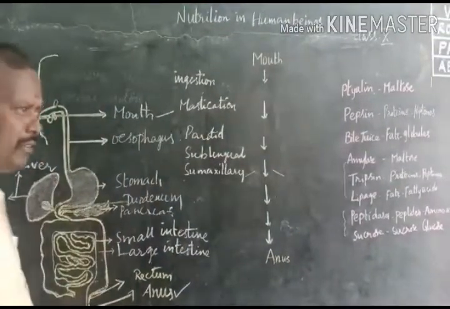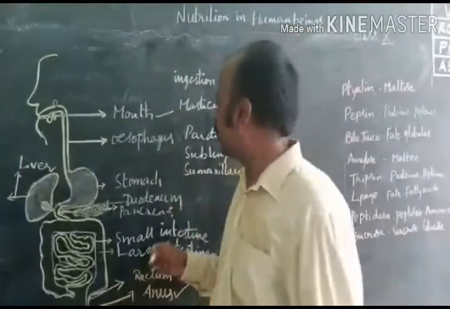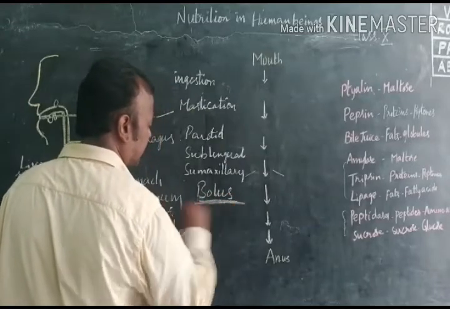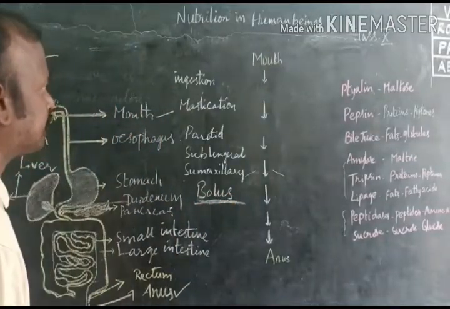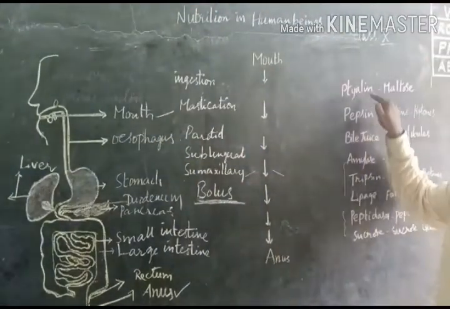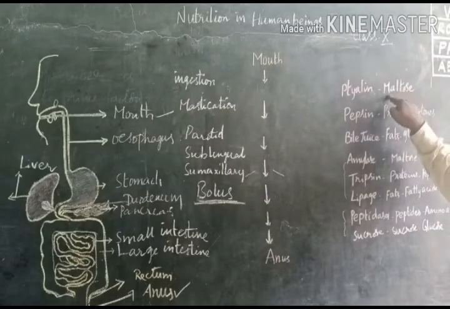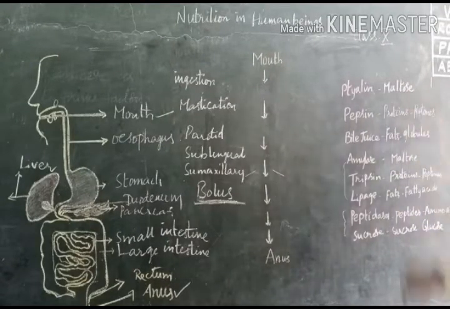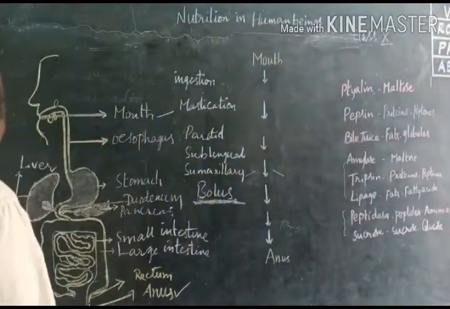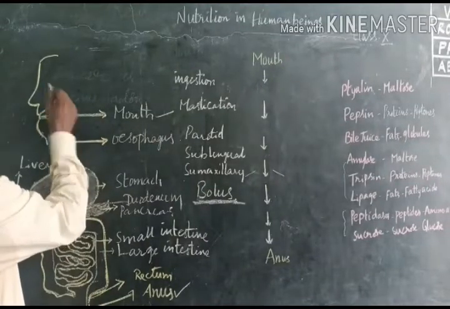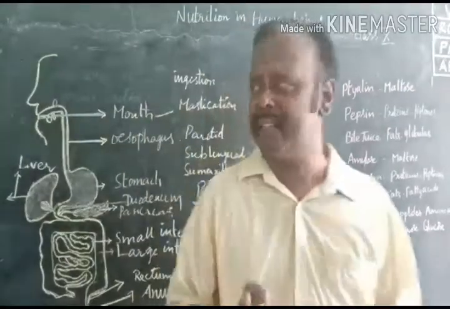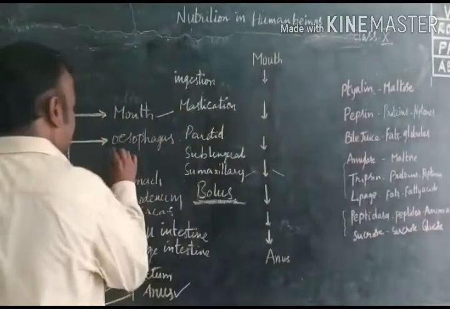With the help of saliva, food is ground. That food material is called bolus. In saliva, the ptyalin enzyme is present. This ptyalin enzyme digests carbohydrate food material, converting it into maltose. Then with the help of the pharynx, muscles contract and send the food material into the esophagus.